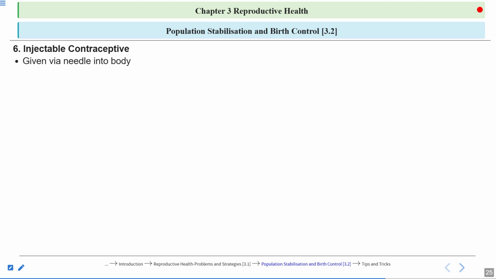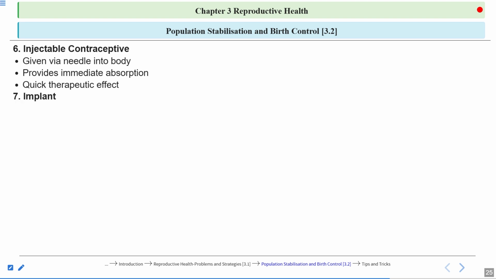the effectiveness increases. The effectiveness of this contraceptive increases. This provides immediate absorption of the contraceptive method. Now it is a quick therapeutic effect. It has a very quick therapeutic effect because you are directly injecting the hormones into the blood. So that way it has a quick therapeutic effect.